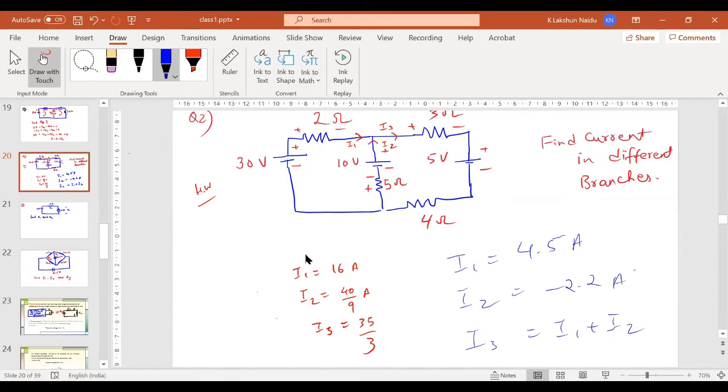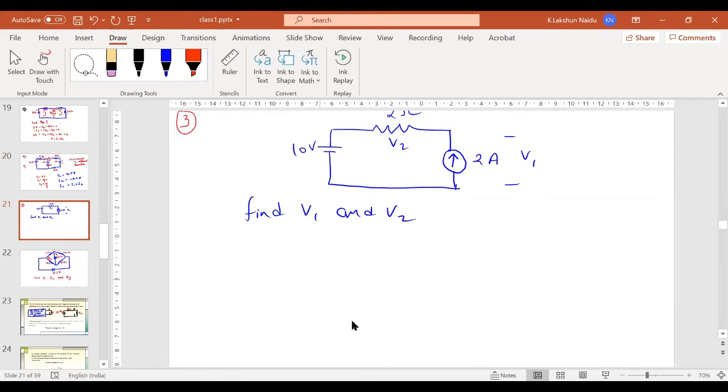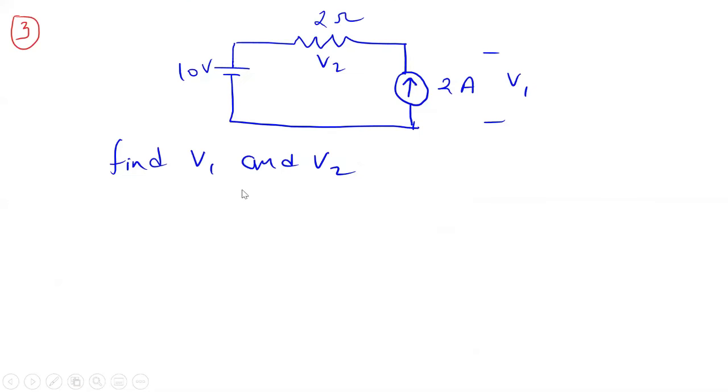Okay, so after this problem, we have another problem like this one. Here we have two sources. One is a 10 volt source and another is a current source of 2 ampere. So how do we solve this? We discussed yesterday that this 2 ampere direction is upwards.